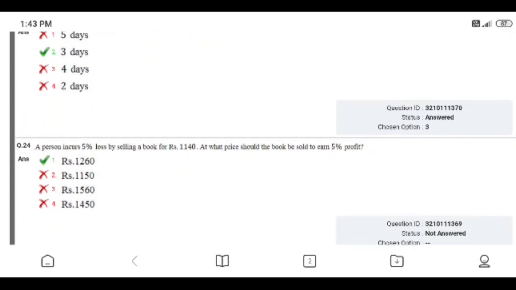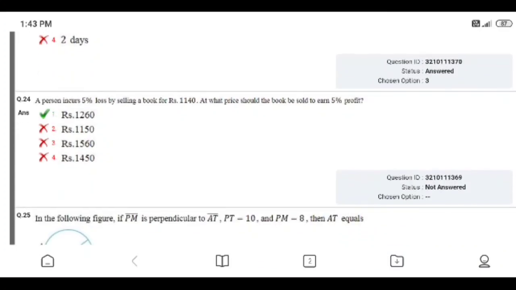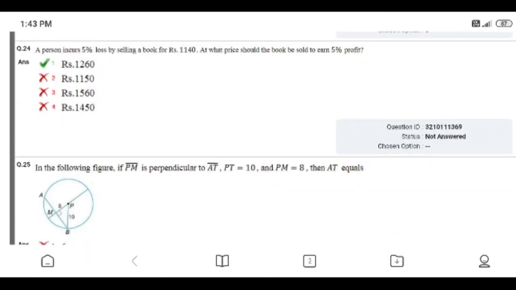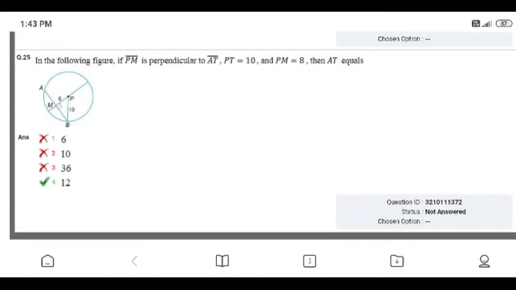Question number 24. A person incurs a 5% loss by selling a book for 140 rupees. At what price should the book be sold to earn a 5% profit? The answer is 1260. I did not attend the question. Question 25. I did not attend the question.